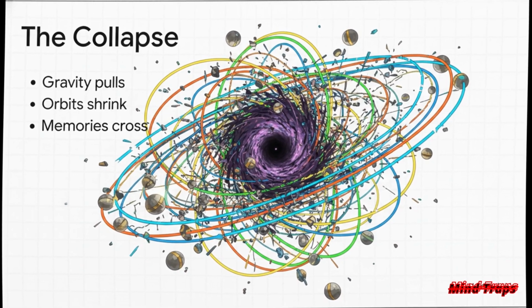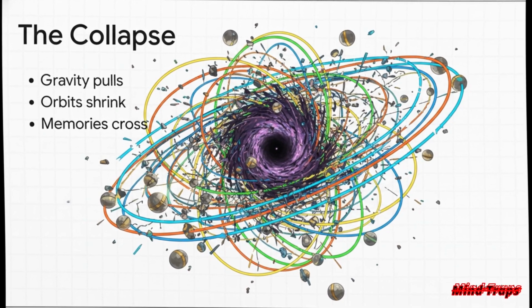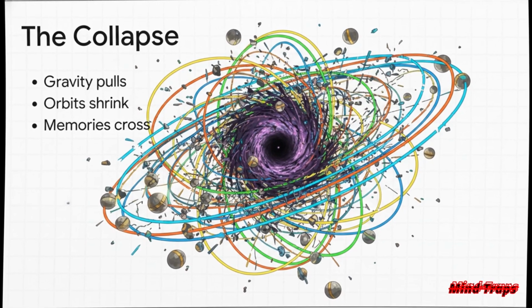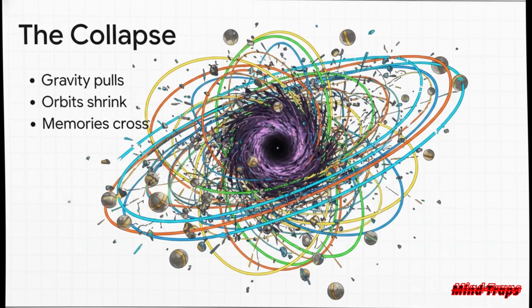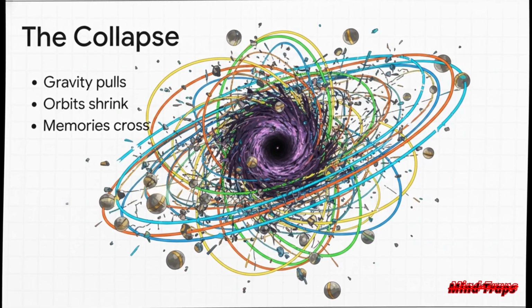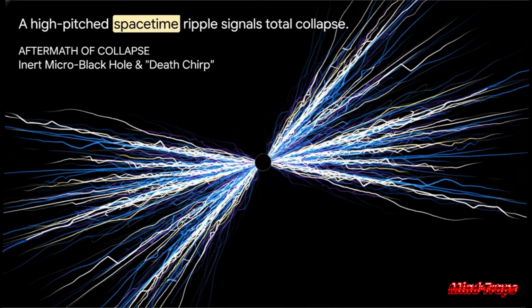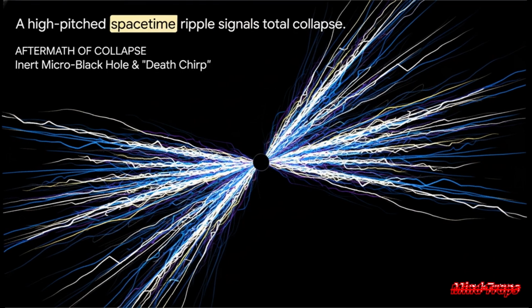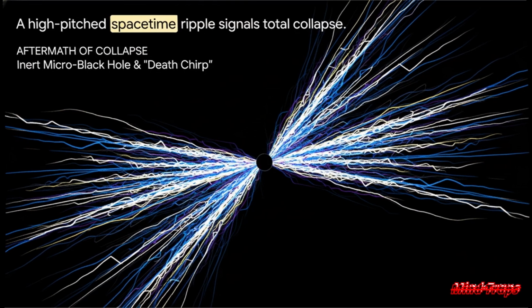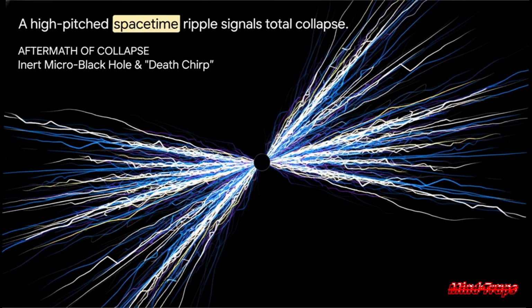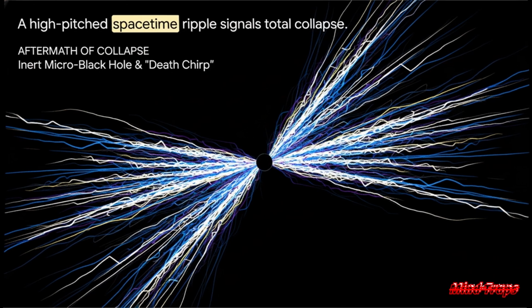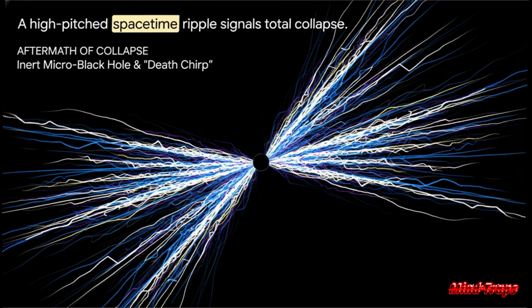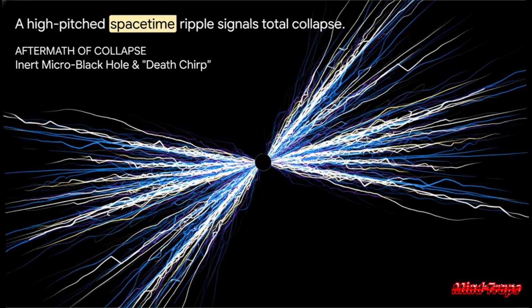The delicate resonances, the biological memories and functional proteins of the cell, begin to intersect and cross each other. The intricate clockwork astrolabe descends into total chaos as the nodes just rain down onto the central core. And as those nodes in-spiral, spinning faster and faster, they emit a final signal, the death chirp. Imagine a high-pitched, rapidly accelerating whoop-whoop-whoop sound actually rippling through the fabric of space-time. There's a blinding, localized flash of energy, and then just nothing.